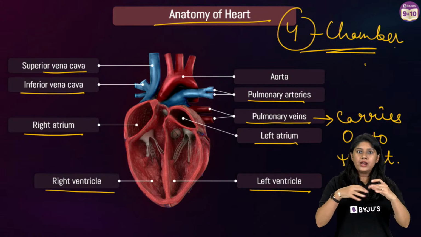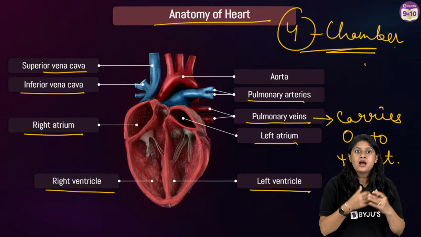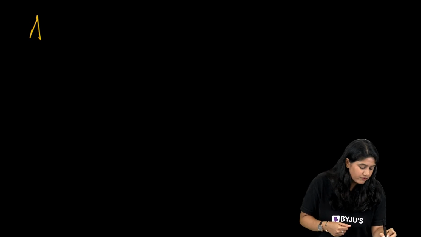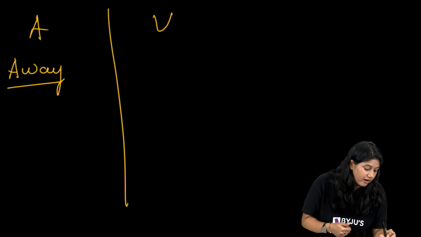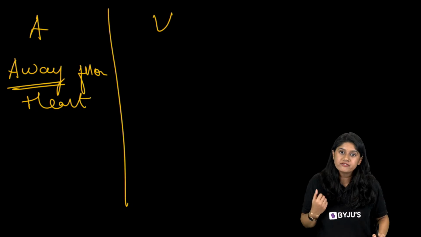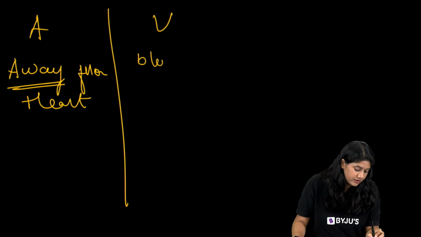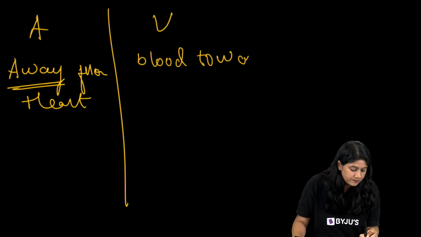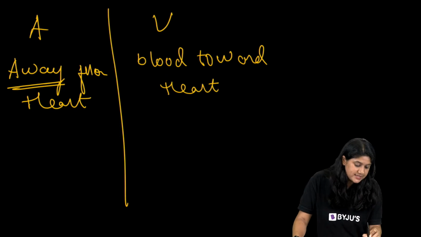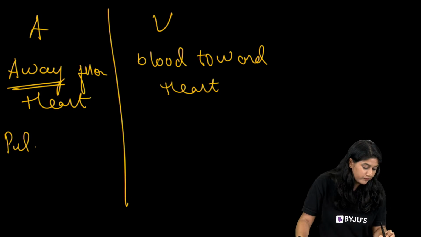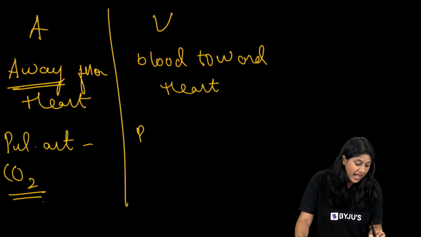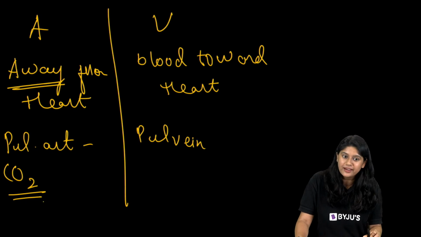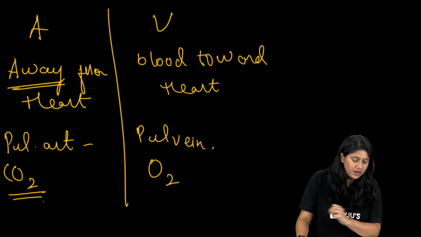You remember in the last class we discussed blood vessels. We have arteries and we have veins. Arteries carry the blood away from the heart, and veins always carry the blood towards the heart. The exception is the pulmonary artery, which carries the carbon dioxide rich blood, and in veins we have the pulmonary vein, which carries the oxygen rich blood.